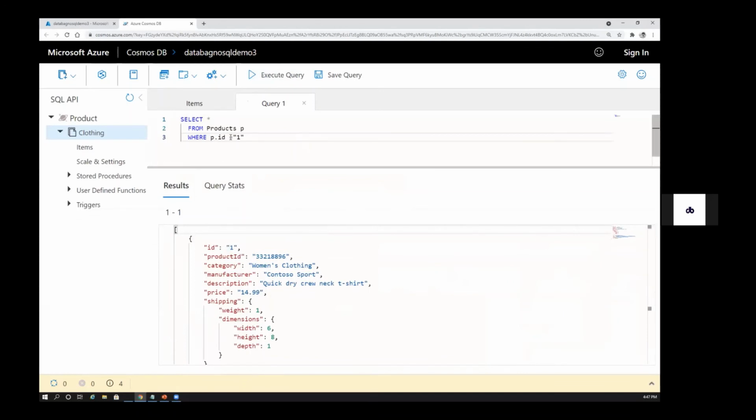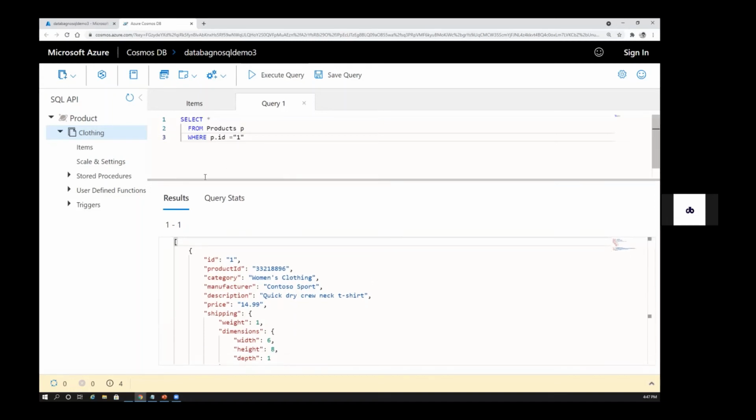I've added p.id, which is 1. So it retrieves the data which is 1. And you can have multiple items, and you can also leverage joins and everything. So let's not explore more on this, because this is something you can explore by yourself. With practice, what you need to understand is what the different functions and features we have within this are. That's the important takeaway from this part, at least.